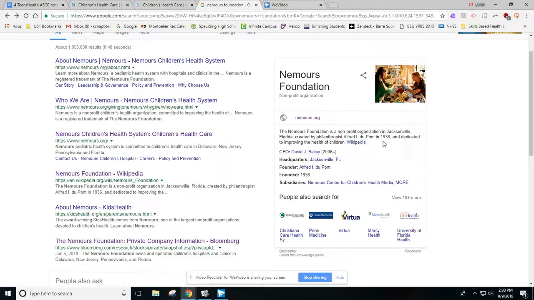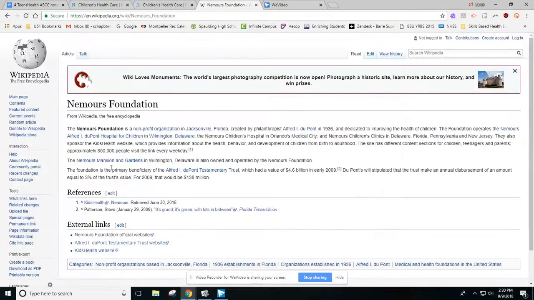So it's certainly not a credible source of information. It's not reliable, and it isn't always accurate. But in a situation like this where we just want to see some basic information about the organization, it might give us an idea of where to look. So I'm going to check out this Wikipedia page just to see if I can get started, just to give me somewhere to jump off.